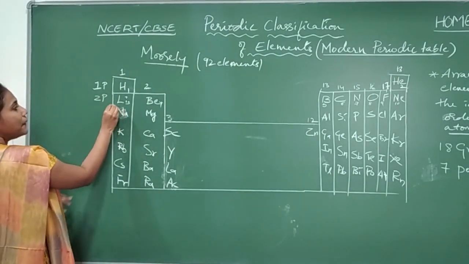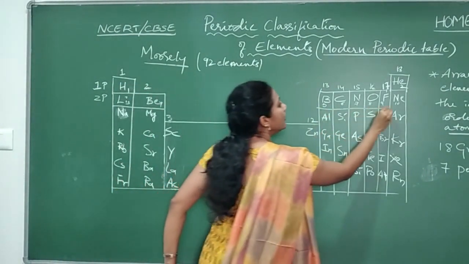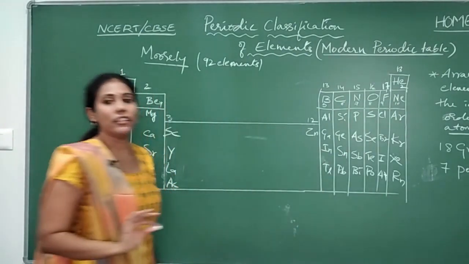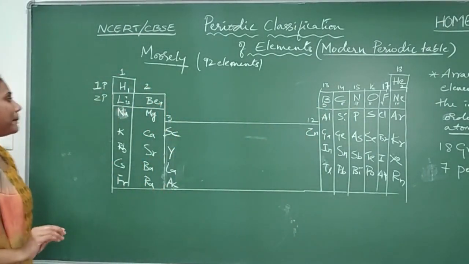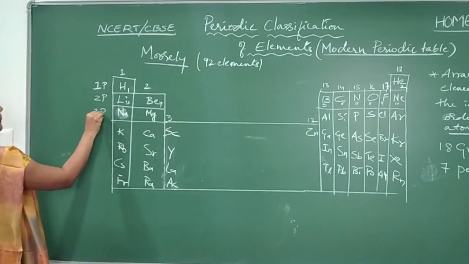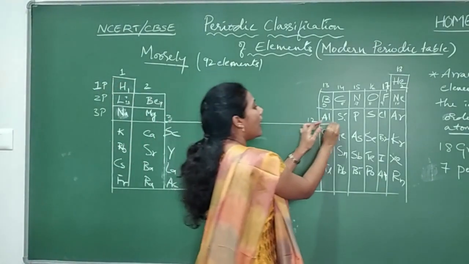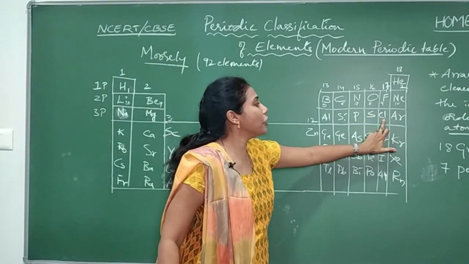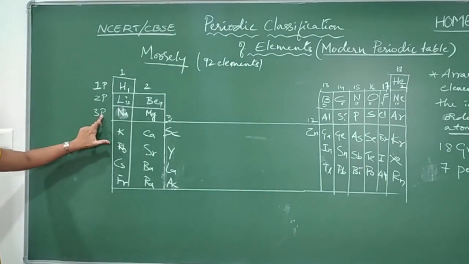And coming to the second period, this is our second period, guys. Lithium, beryllium, boron, carbon, nitrogen, oxygen, fluorine and neon. So they are our second period elements. And coming to the third period elements: sodium, magnesium, aluminium, silicon, phosphorus, sulfur, chlorine, argon. This is our third period.